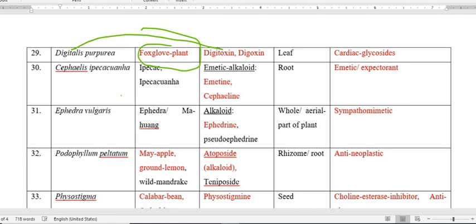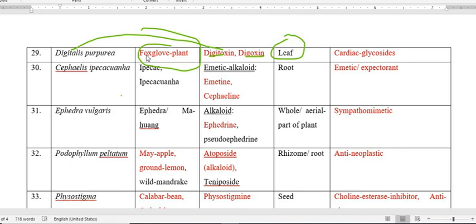The constituents are digitoxin and digoxin, and the part of the plant where this active constituent is mainly present is the leaf, and they are cardiac glycosides. Cardiac glycoside is the therapeutic utility of Digitalis purpurea.